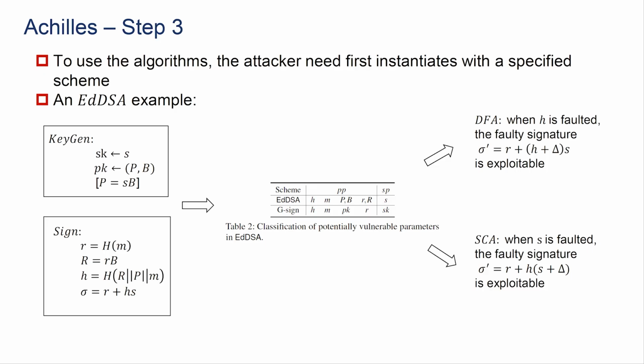We then use DFA and SCA to try to get some faulty representation of the faulty signature. And we can see if the signature equals the two-term, we can call in SCA, we can correct them to the valid one, and in DFA we can compare it with a valid one, and a simple subtraction will yield the secret key.